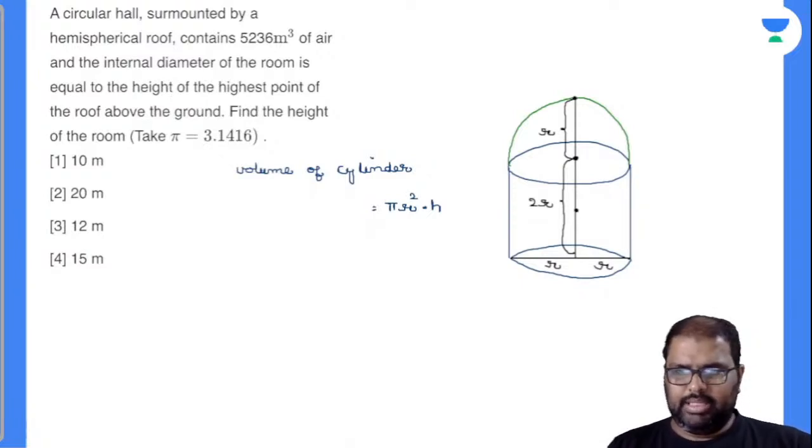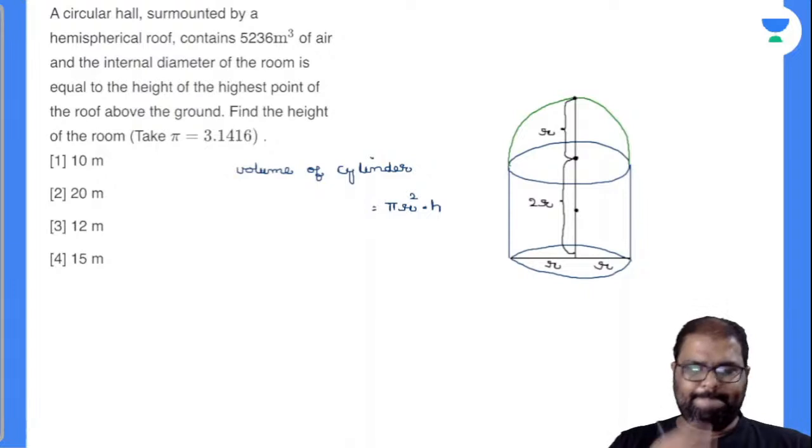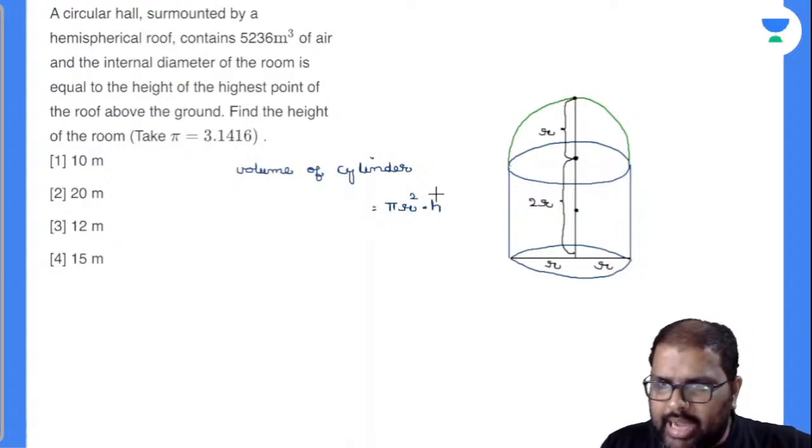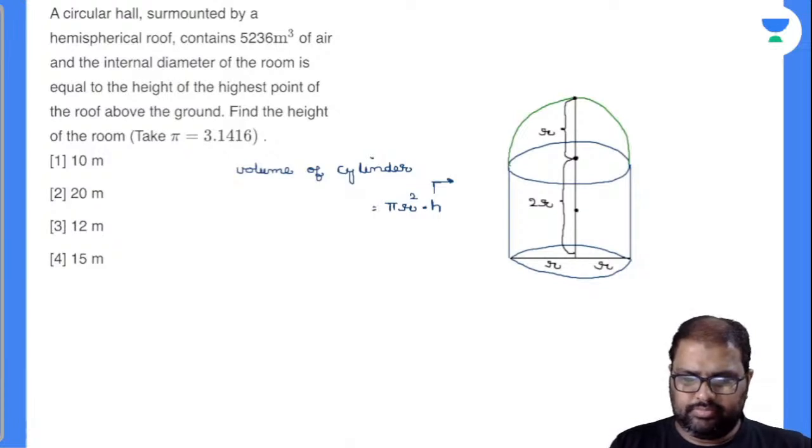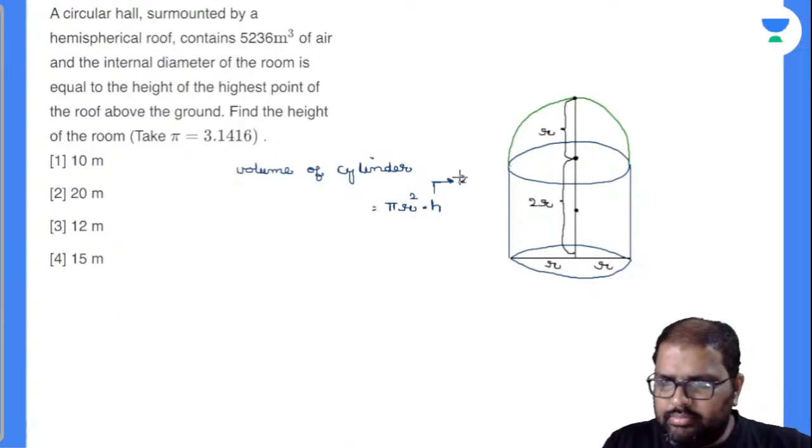So what will be your height there? Any idea? Cylindrical part. So see here, height will be equal to how much? Is it 2r? Yes. So can I take down this as 2 pi r cube?